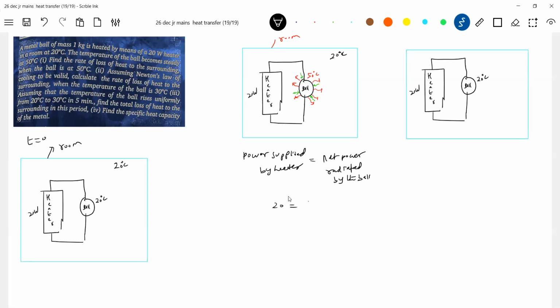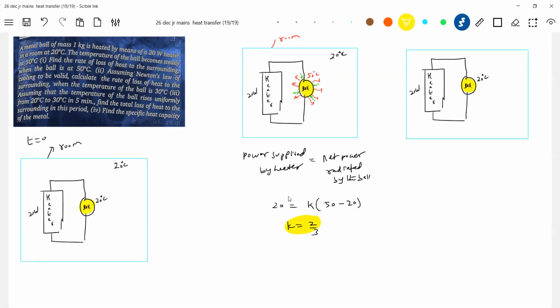How do you write it? We don't know that K, no? What is that K? Mass, specific heat, emissivity, all things will come into the picture. We don't know that. That should be equal to the temperature difference. The temperature of the ball is how much? 50 minus 20, that of the surroundings. This room will become the surrounding. So with this, I'll get the value of K. So K will definitely be 2 by 3. Keep it. This is going to help us a lot.